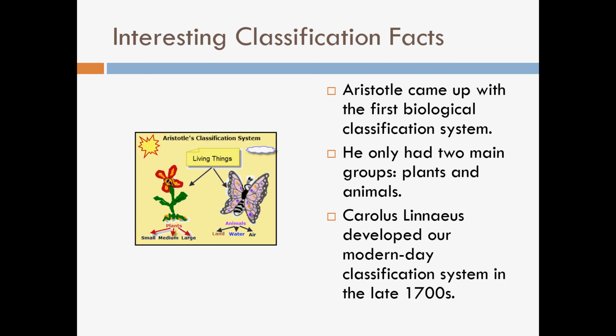Interesting facts about classification is that Aristotle came up with the first biological classification system. He only had two main groups though. He had plants and animals. It wasn't until Carolus Linnaeus developed our modern day classification system in the late 1700s.